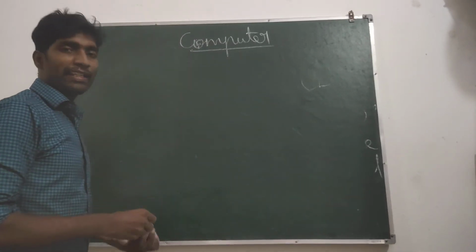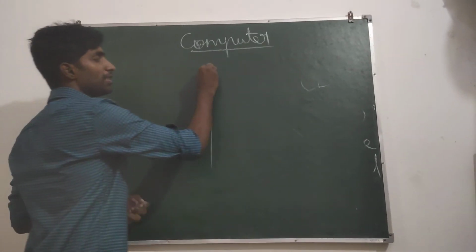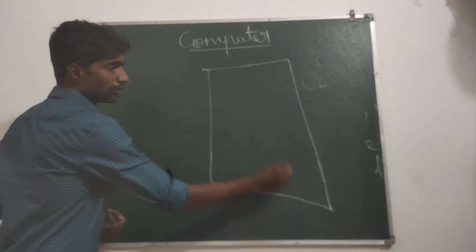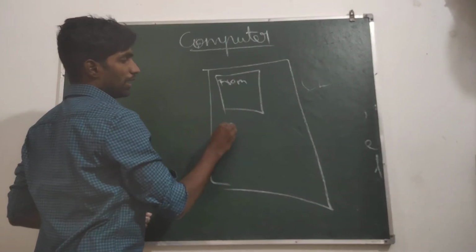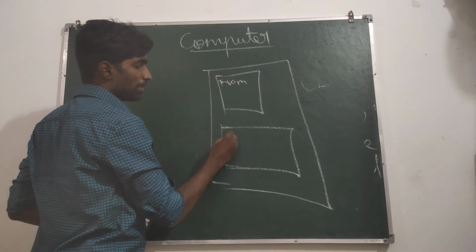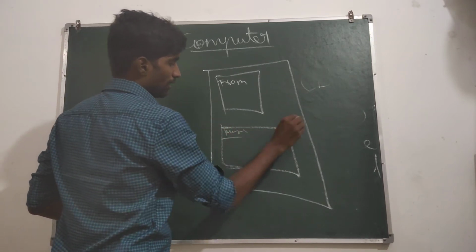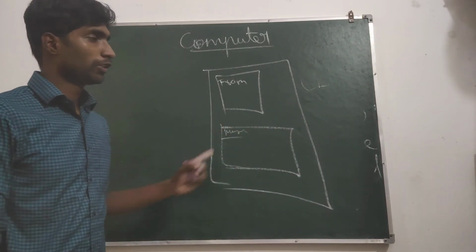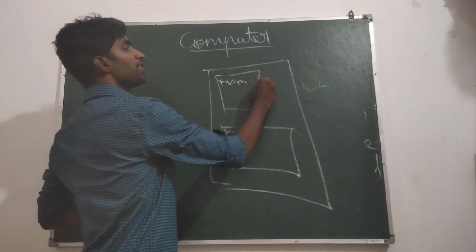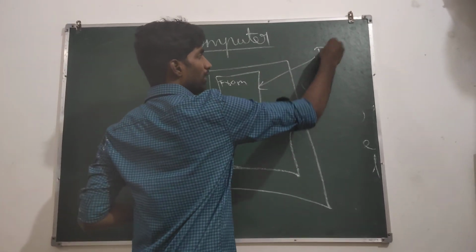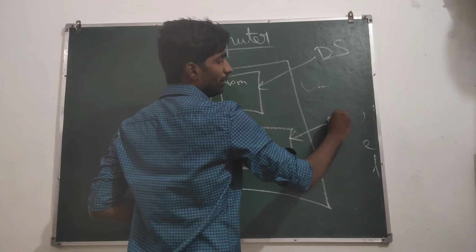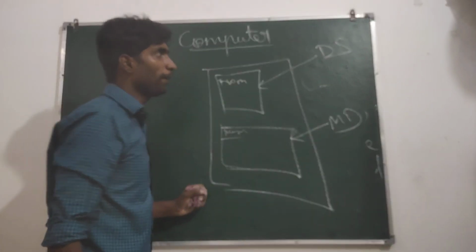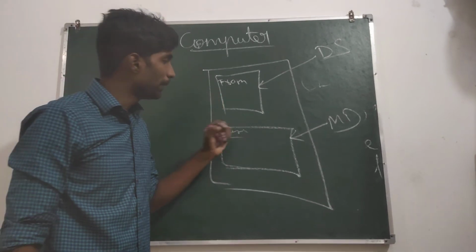You can take any type of letter. Now if you see this letter, this is the main document, and the data source is separate.